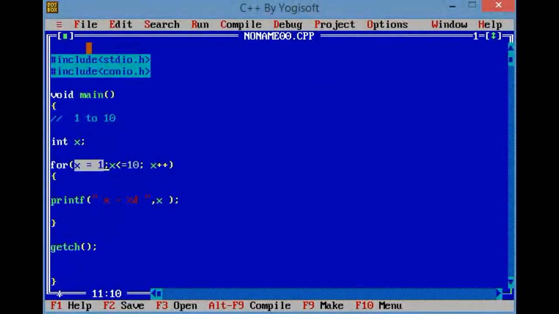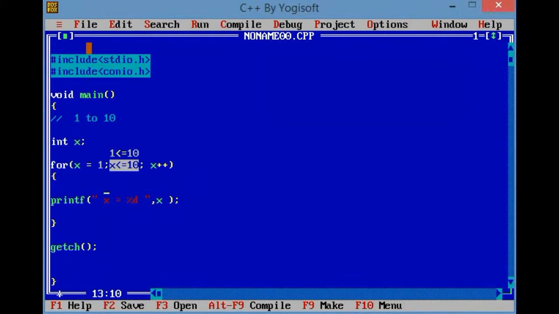The first step is initializing. The code executes from this part: first x equals 1. After that x moves to this condition. We need to read this condition in this way: 1 less than or equal to 10. This condition is true. I will explain if you don't know about getch. And since 1 is less than or equal to 10, the condition is true.